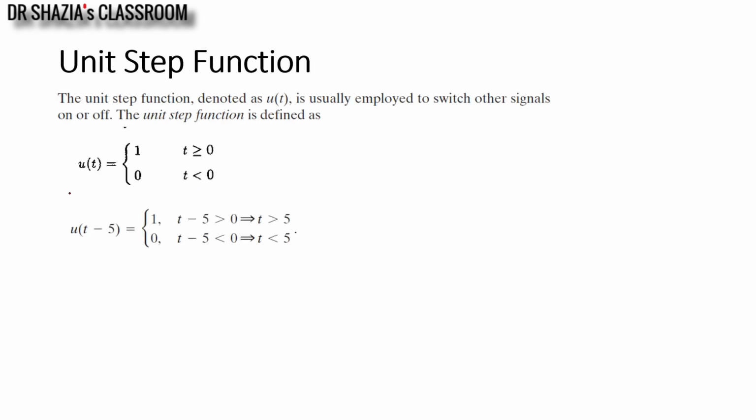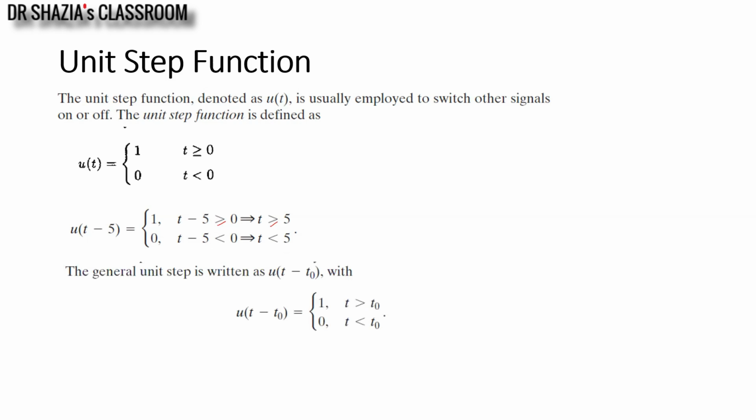So if I delay u of t by, let us assume, 5 units, then u of t minus 5 will be equal to 1 for t minus 5 greater than or equal to 0, and 0 for t minus 5 less than 0. Or you can say u of t minus 5 is equal to 1 for t greater than 5, and 0 for t less than 5. The equal to condition also can be considered here.